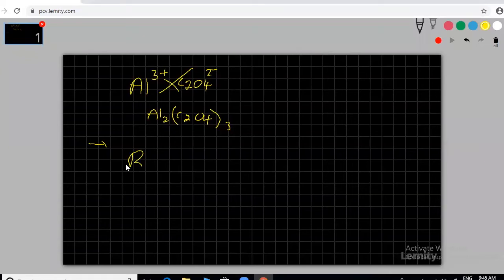Boron is third group element, B 3 plus. This is N 3 minus. So both will be cancelled. We'll get BN, boron nitride. Okay. All these compounds are going to be studied in future. That's why I'm using the same compounds. This is like the graphite structure. BN is also like graphite. So they have some characteristics that are more important for JEE Advanced. Very good, correct.